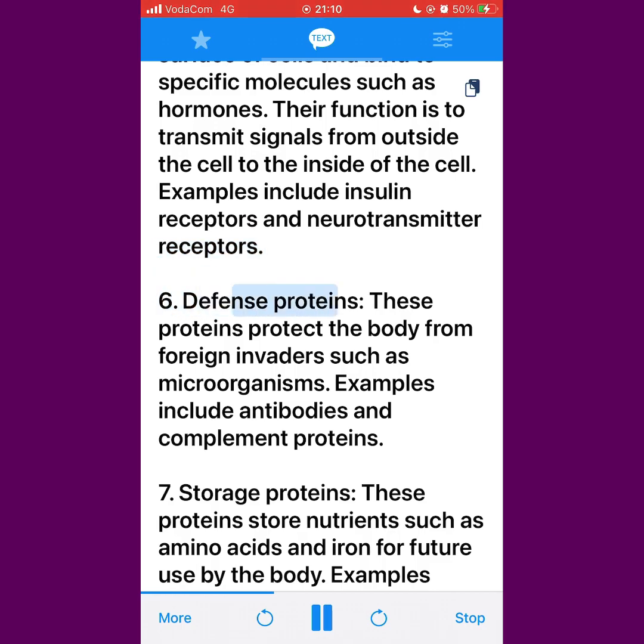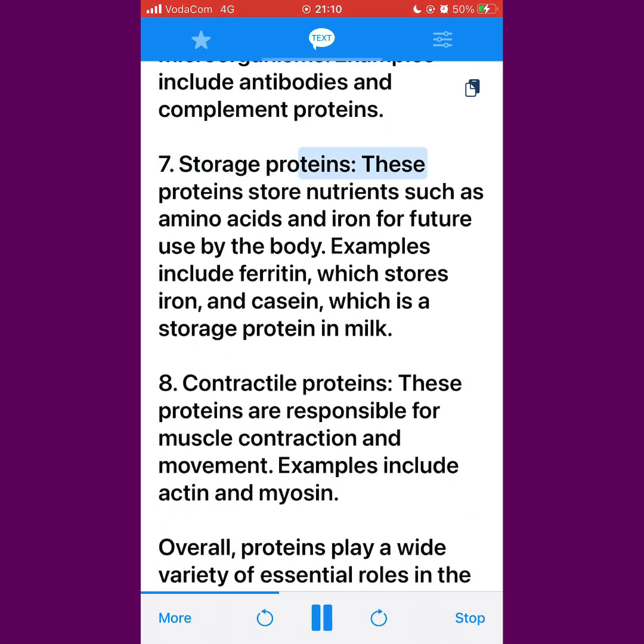6. Defense proteins. These proteins protect the body from foreign invaders such as microorganisms. Examples include antibodies and complement proteins. 7. Storage proteins. These proteins store nutrients such as amino acids and iron for future use by the body. Examples include ferritin, which stores iron, and casein, which is a storage protein in milk.